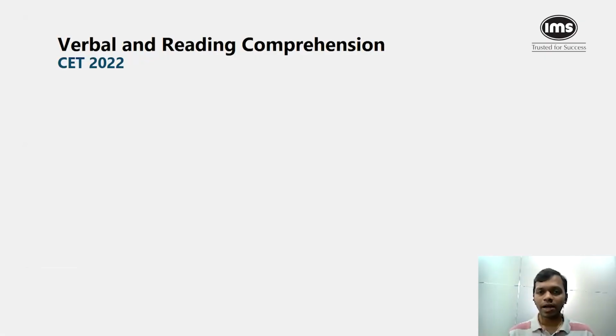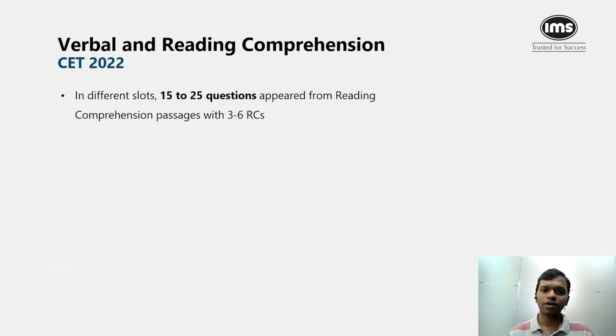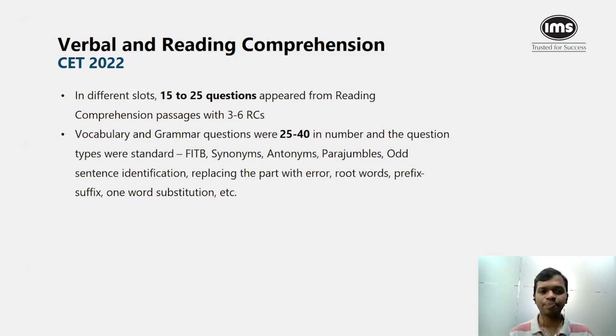When it comes to the verbal and reading comprehension area, in different slots, 15 to 25 questions appeared from reading comprehension, and the number of passages varied from 3 to 6. The RCs were pretty straightforward to read. The complexity or the subjects from which these RCs were picked were not very difficult.